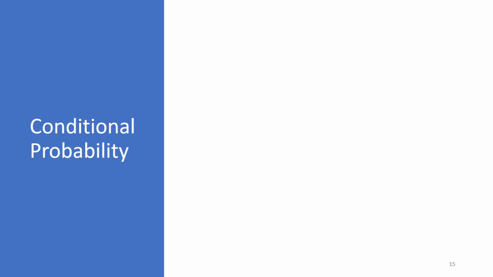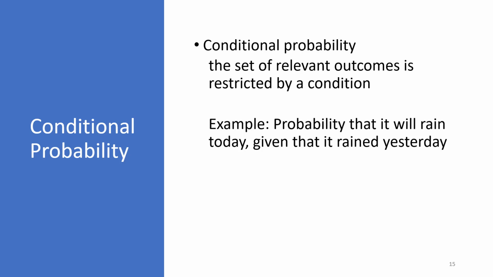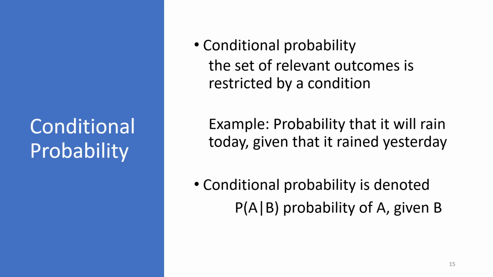Conditional probability: What is this? Conditional probability is the set of relevant outcomes is restricted by a condition. Example, probability that it will rain today given that it rained yesterday. The condition is it rained yesterday. Conditional probability is denoted probability of A given B, as I stated in the last slide.